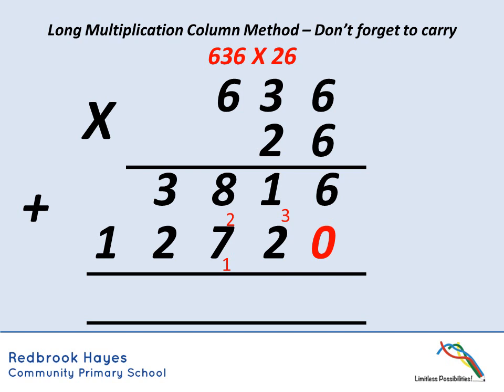So 6 add 0 is 6, 1 add 2 is 3, ignoring our red carries from before now. 8 add 7 is 15, so put my 5, carry my 1. 3 add 2 plus 1 is 6, and then 1 add nothing is 1. So the answer is 16,536.